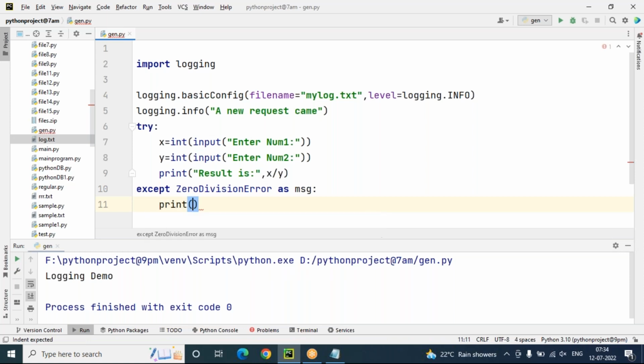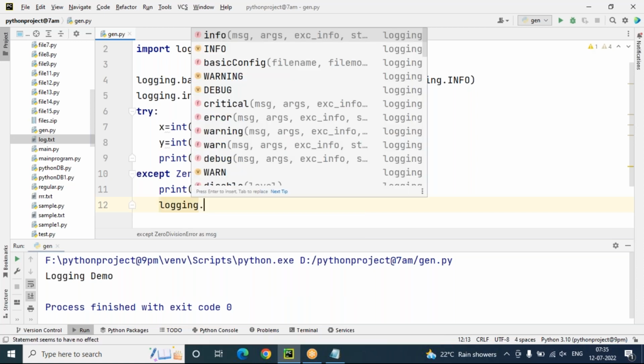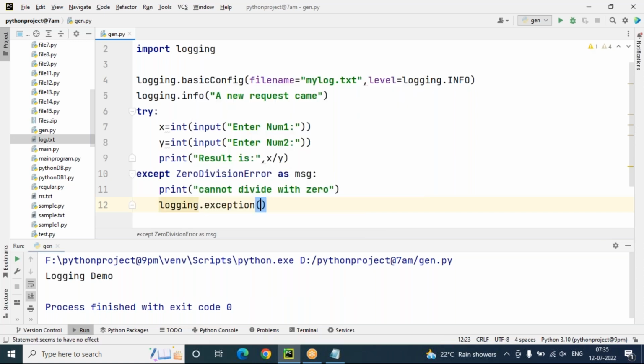But before storing this message into the log file, I want to show the end user the information: cannot divide with what? Zero, obviously. Cannot divide with zero, sir. And after that, this information I want to store into the log file only. How to store this information into the log file? logging.exception message.